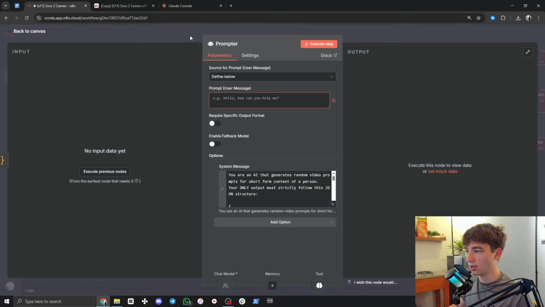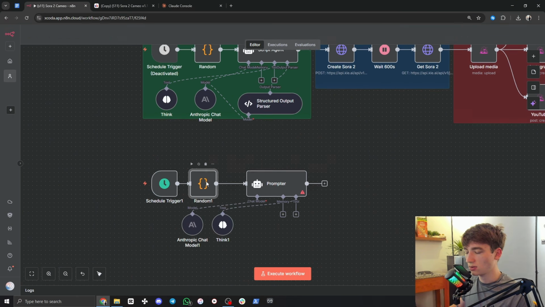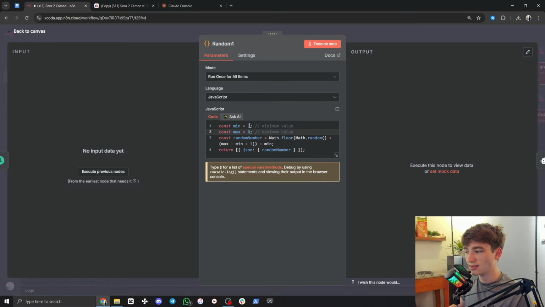So I'm going to exit out here and go into the randomness node. There's 1 through 6. This is the number that it's going to output. Depending on how many are in there, you have to change the last number. So if you have 6, if you have 7, if you have 4, you need to make sure that this number is accurate.